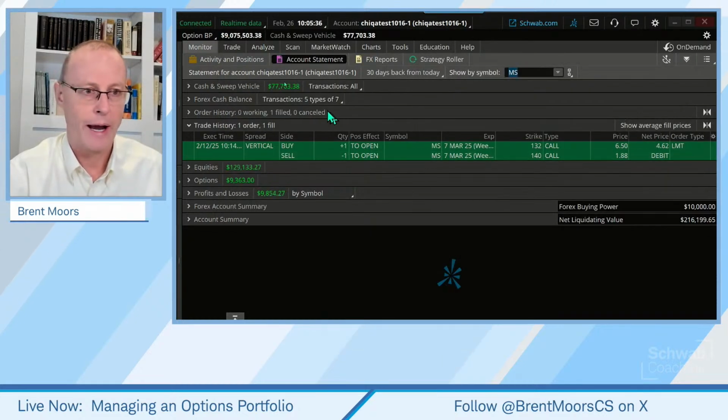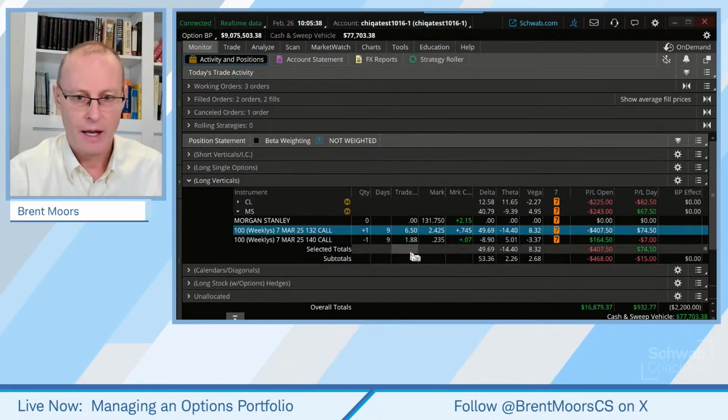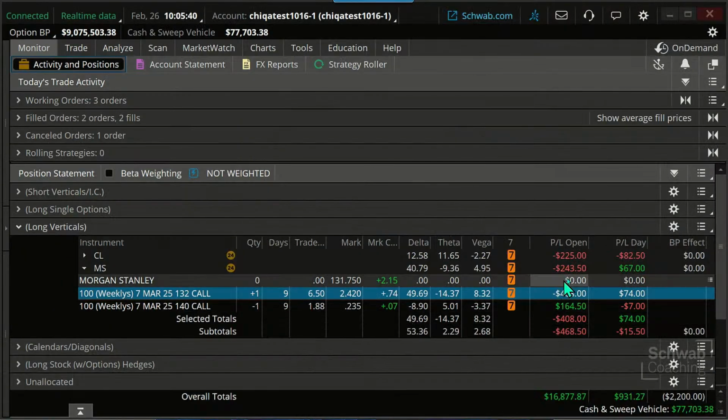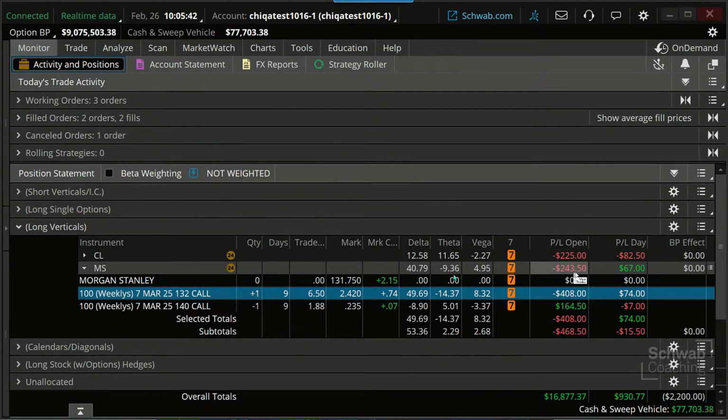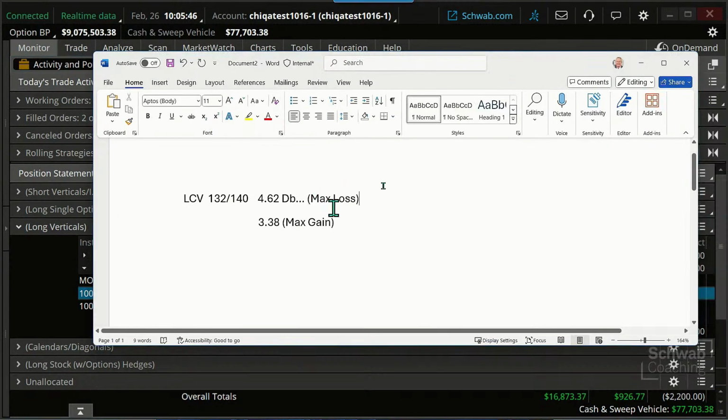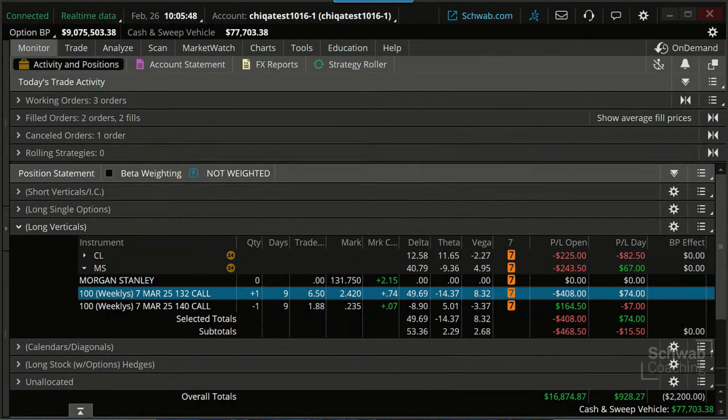We're going to be staring before too long this max loss in the face here on this. Let me just move this out of the way. Let me go back here and see we're down $243 on this right now. So we're halfway to our max loss. Can we change this trade? Can we shift this trade? Can we fix it, so to speak?